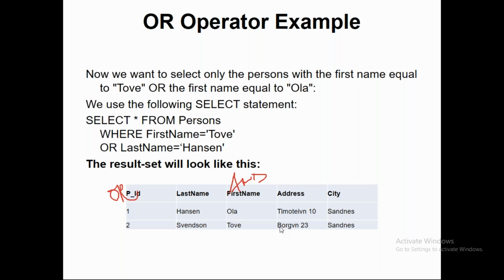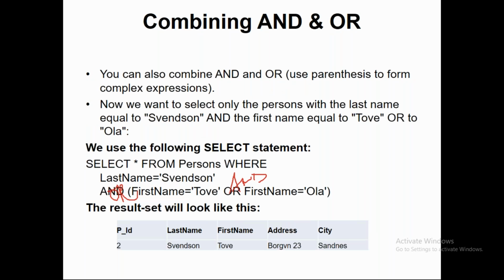The AND condition only fetches one record; it will not fetch multiple records. Here there is no concept of a person having two first names. So if you look at it that way, you will not get the outcome.